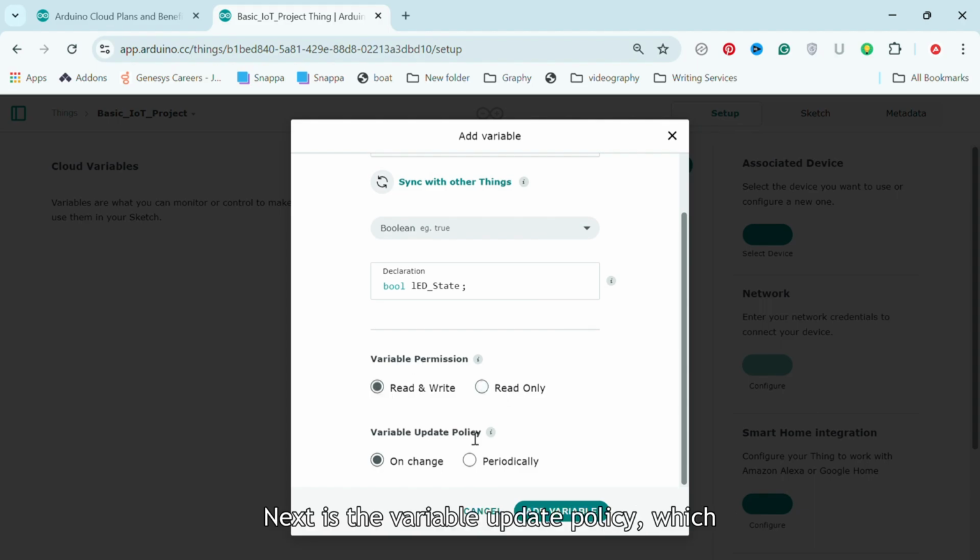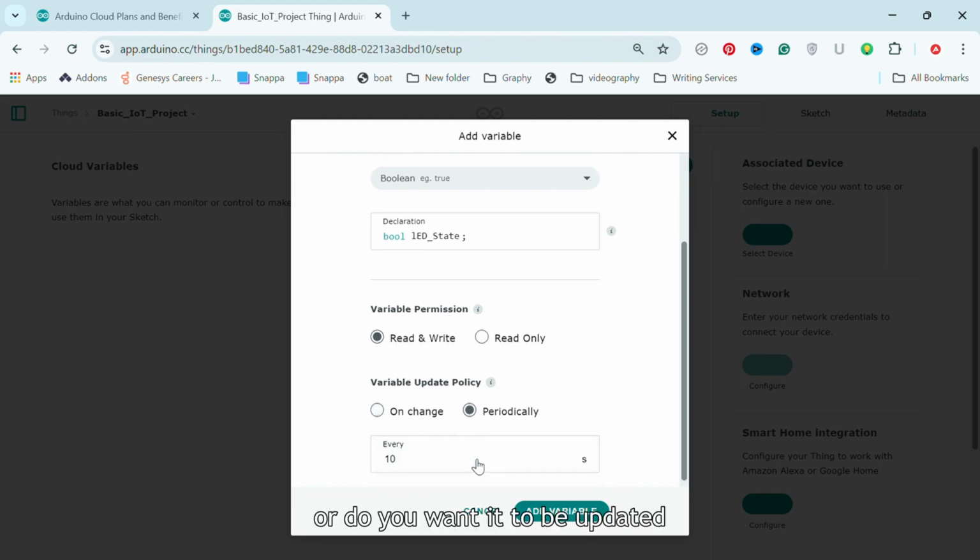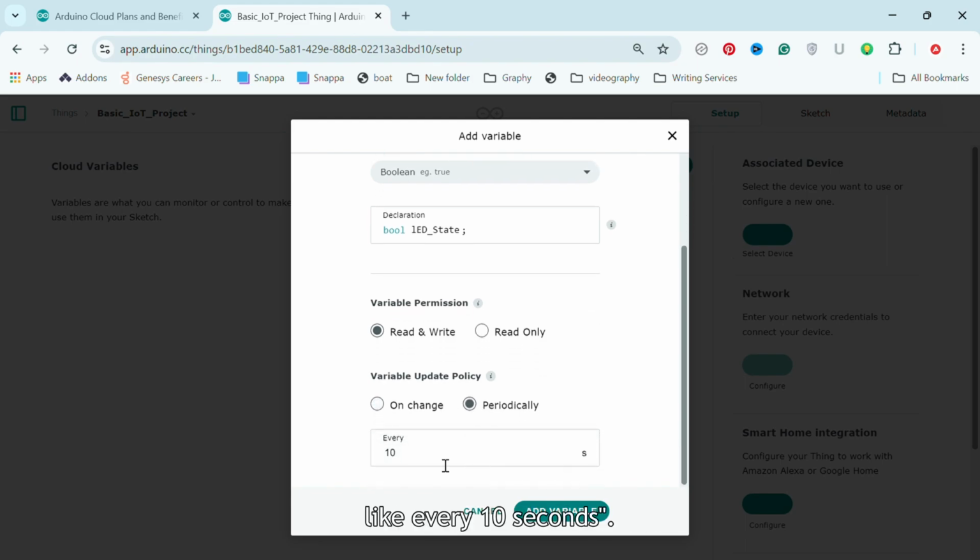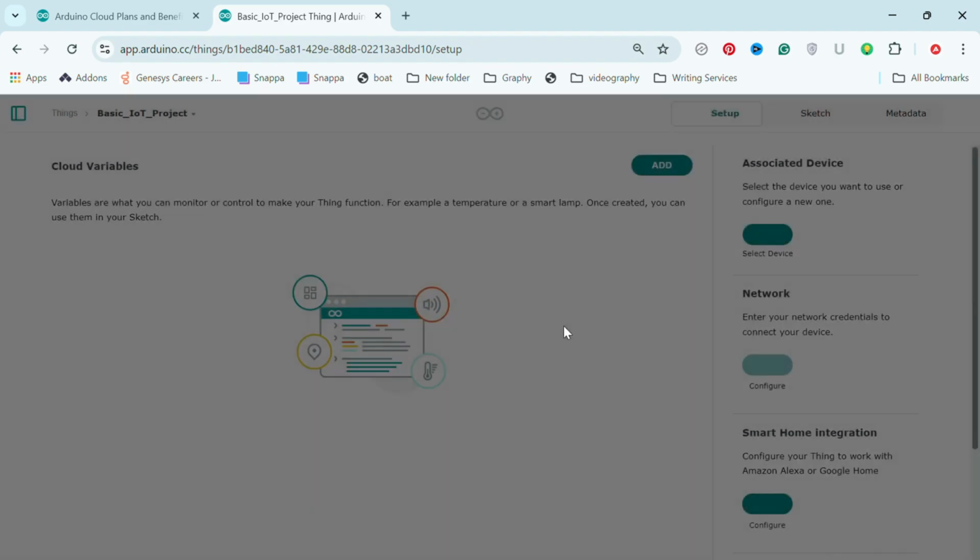readings. Next is the variable update policy, which simply means, do you want the variable to be updated only when there's an actual change, or do you want it to be updated periodically, like every 10 seconds? If you were reading a sensor, the periodic update would be the right option. But here we will select the first option and click Add Variable.